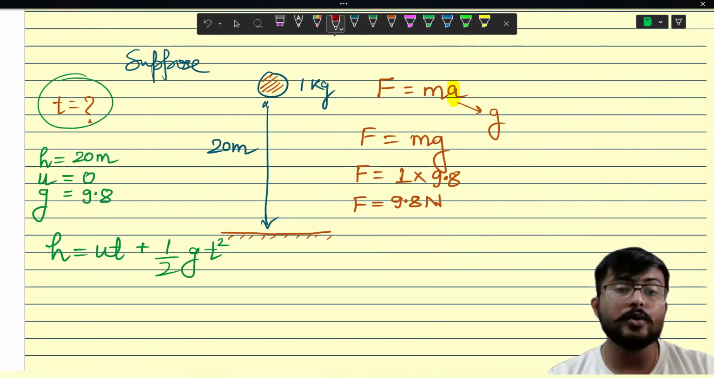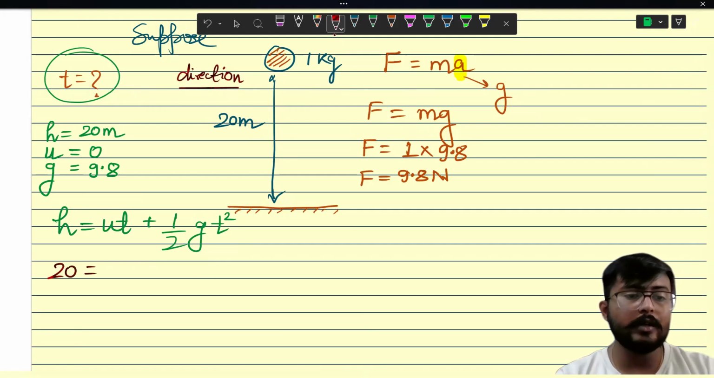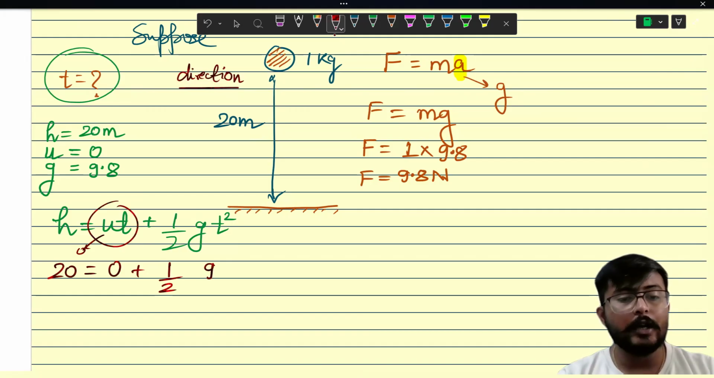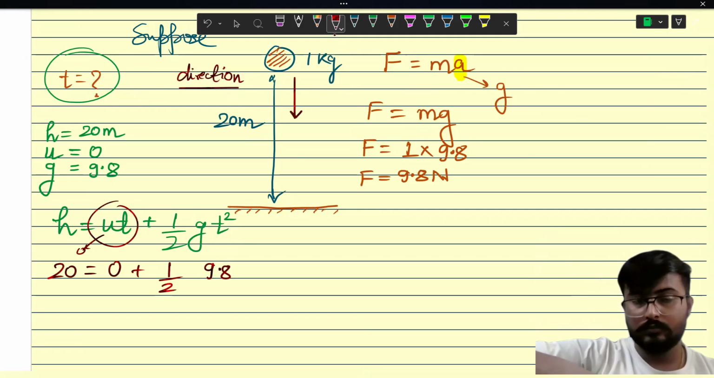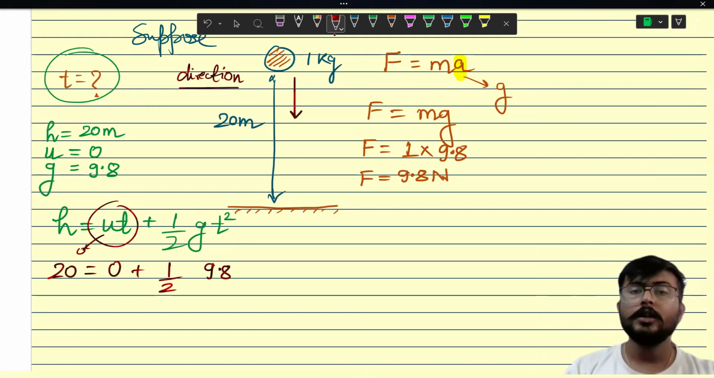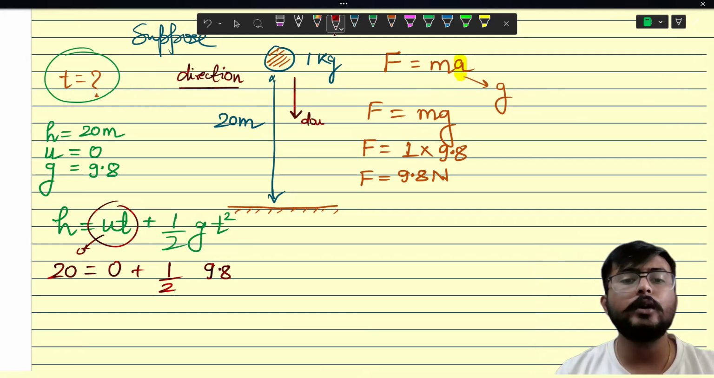Now, what we have to always keep in mind, because we already know that force, displacement, and velocity are all vector quantities, so we have to be very careful about the direction. Height is 20. u is 0, so the product ut would also be 0, plus half g. What is the value of g? 9.8. Now look at the direction of g. Where does the acceleration due to gravity work? It works downward because it pulls the body downward. So the acceleration due to gravity will always act in the downward direction.